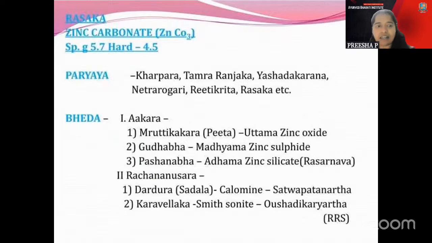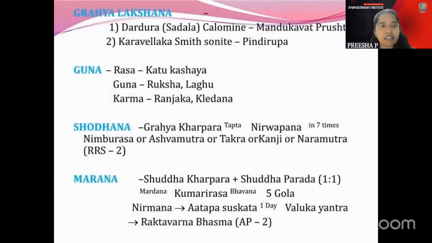The Rasaga part. In the Rasaga, the Shodhana part, it is Kadugalabu Rasa, Bijapura Rasa, and Takra or Kanchi or Naramutra, which is told there. And here, it's not so important. I think this Kadugalabu Rasa, you just understand. Kadugalabu Rasa is told there, and Nibbu Rasa is there, and Naramutra is there. This you have to understand very clearly, because this question is repeatedly asked regarding Naramutra, which is the Maharasa where the Naramutra is used as Shodhana Dravya.